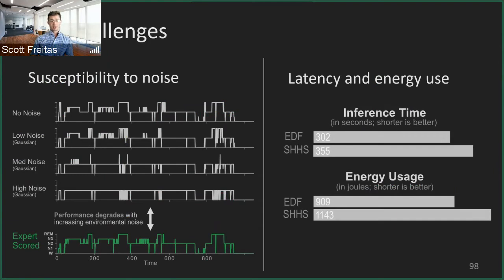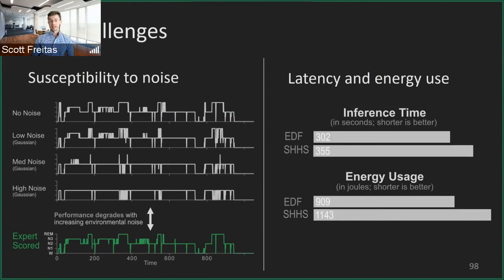And this can be seen on the figure on the left here, where at the bottom we look at an expert-scored hypnogram, and we can see that in the no noise environment, the state-of-the-art model at the very top works pretty well at classifying. When we add low levels of noise like Gaussian noise, medium levels, or even high levels, we can see how performance starts to degrade with increasing environmental noise. And this won't work in many home environments, that means.